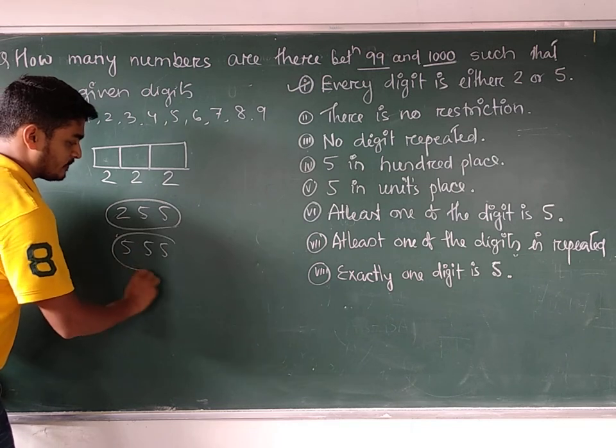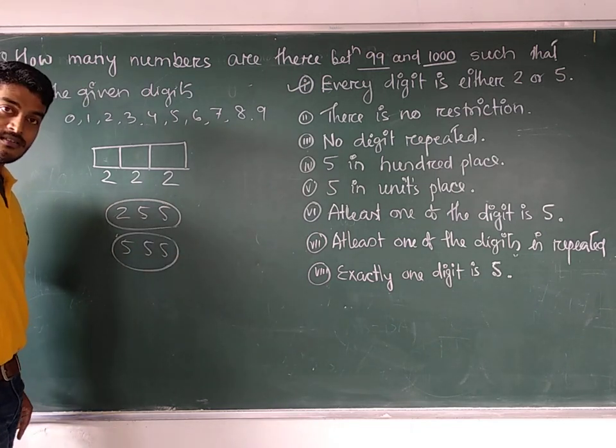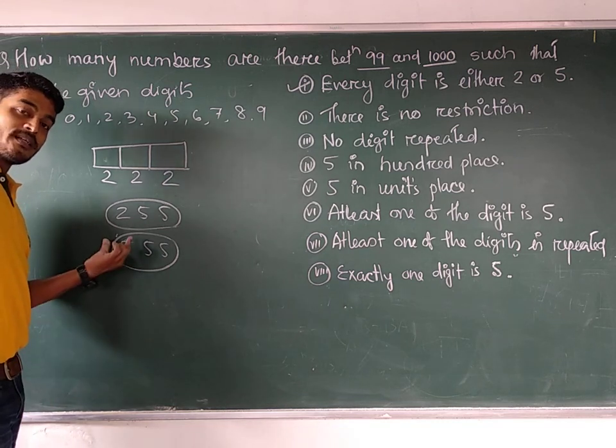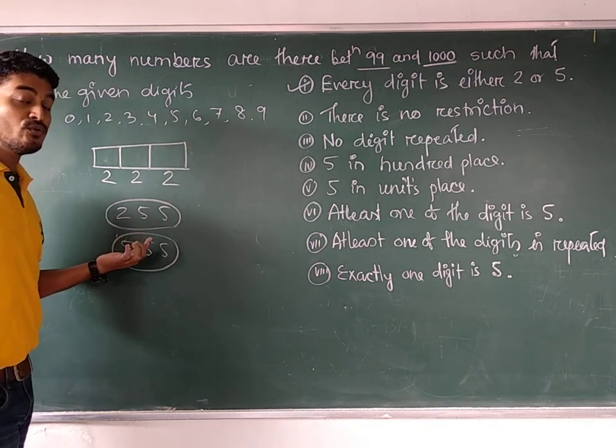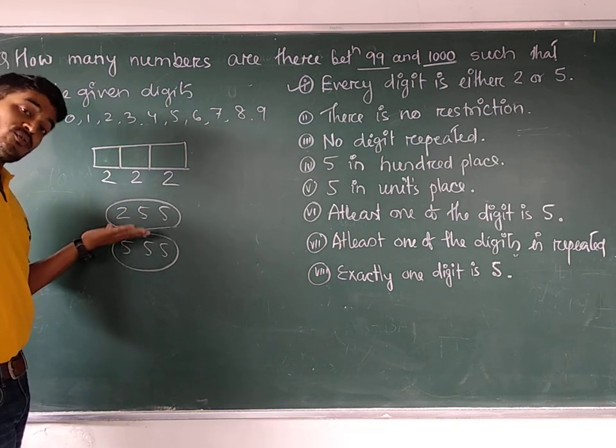555 is a 3-digit number which lies between 99 and 1000, where the digits are either 2 or 5. Either 2 or 5 means if any one of them is there, then it's okay. Both of them may also be there.